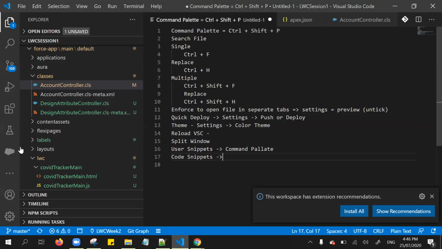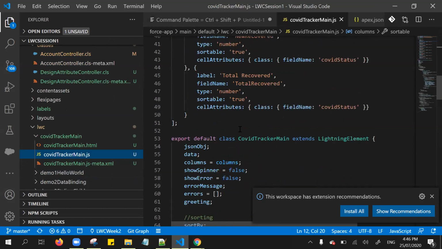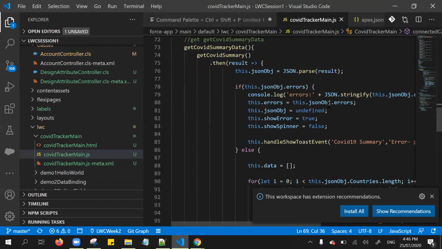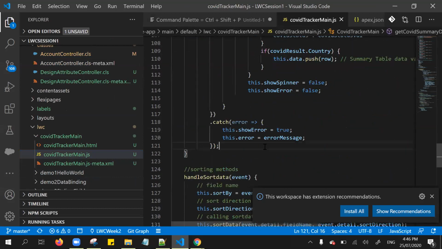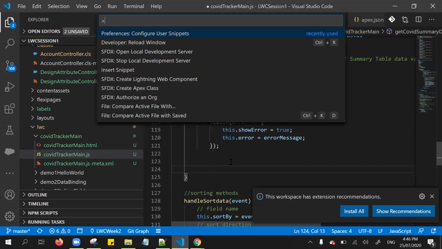The only thing we need to navigate, for instance, if I want to use this Lightning Web Component event, right? For that, I open this JavaScript file for the Lightning Web Component. Here I want to enter the for loop, right? If I know already the for loop syntax, that's fine. Even if you don't know the syntax and everything, simply go to the command palette, right? From the command palette, click that code snippet.